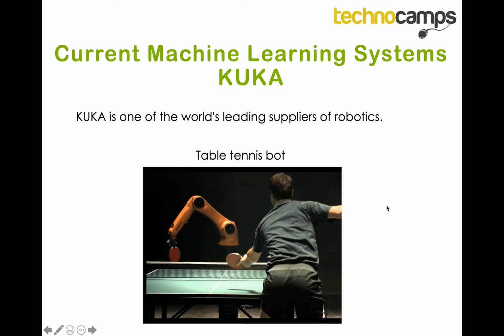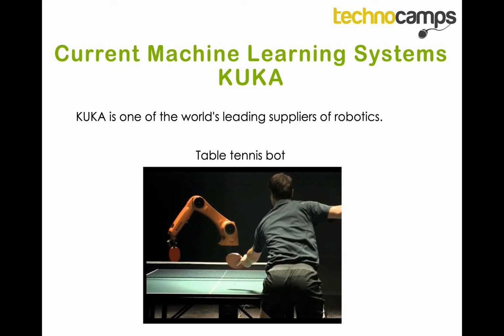Now, machine learning is also used in robotics. This robotic arm, as you can see on the screen, is a table tennis bot. Now, this company called KUKA, if I pronounce that correct, built this robot and then challenged a champion in table tennis.